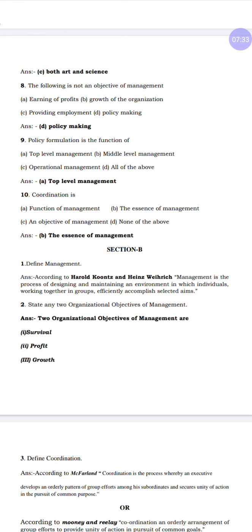What is said? Management is the process of designing and maintaining an environment in which individuals working together in groups efficiently accomplish selected aims. That means he has given the definition. Management is a process. Yes, management is a process. That process consists of 5 functions. I already explained the 5 functions of management, and also the process of designing and maintaining an environment. That means in an organization we have to design an environment.